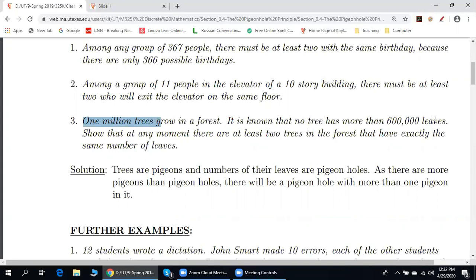And we can apply the pigeonhole principle. This assures, we're not talking about probability, that if instead of 600,000, we put any number which is less than 1 million, there will be at least 2 trees that have exactly the same number of leaves. Yes, I see. I had an idea in my head and it was just wrong.